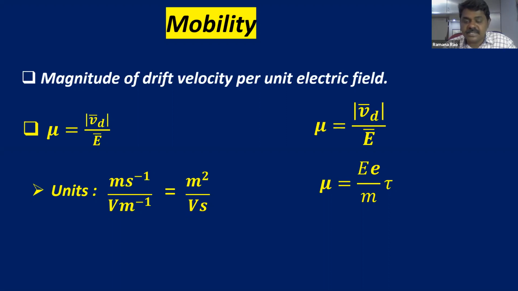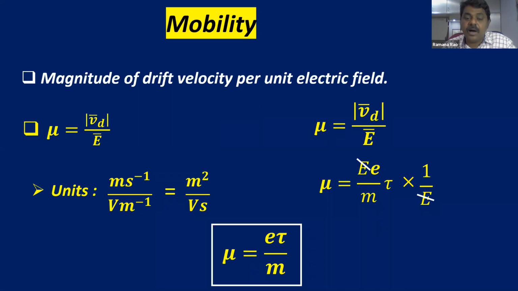So mu is equal to E by m into tau, that is drift velocity, into 1 by E. You can cancel E and E. Finally, you can write mobility in terms of relaxation time also. So mu is equal to e into average time or relaxation time upon the mass of the electron. Right? So this is the significance of mobility in current electricity.